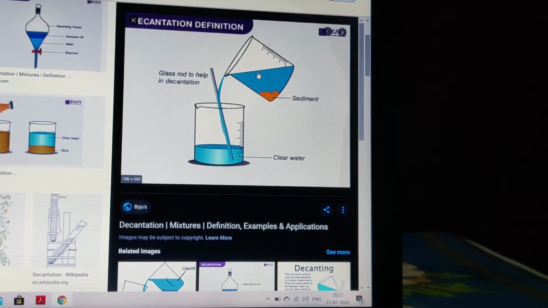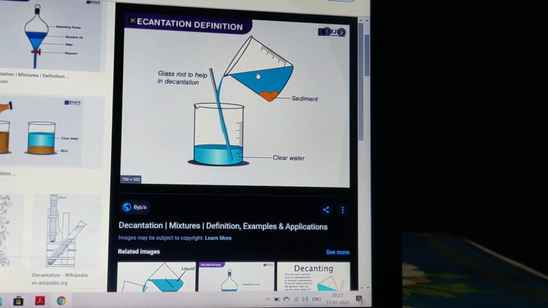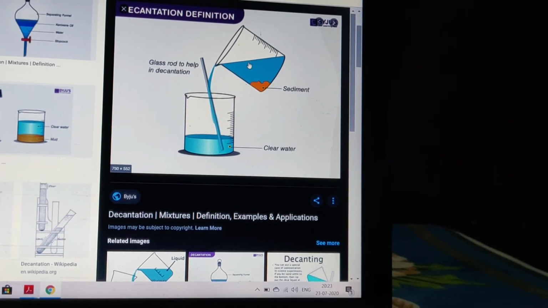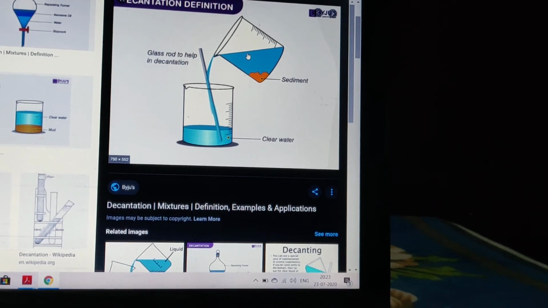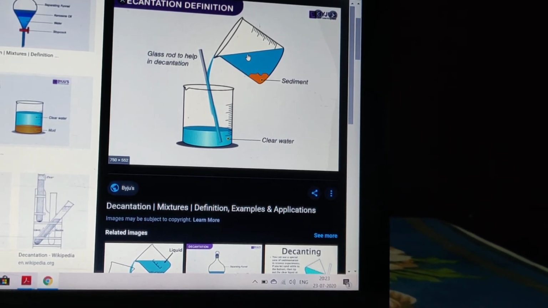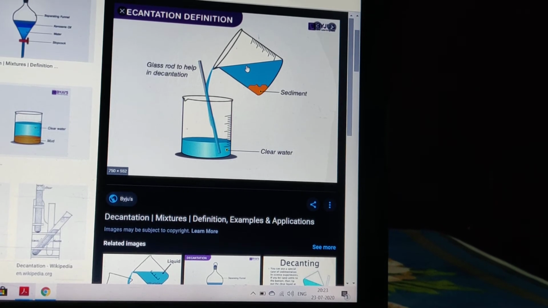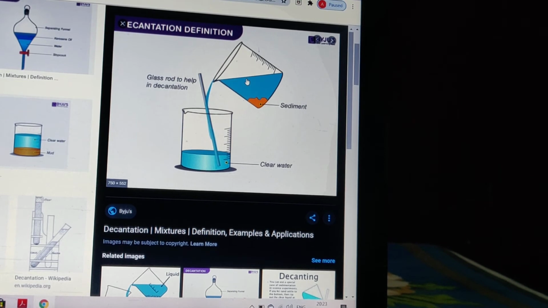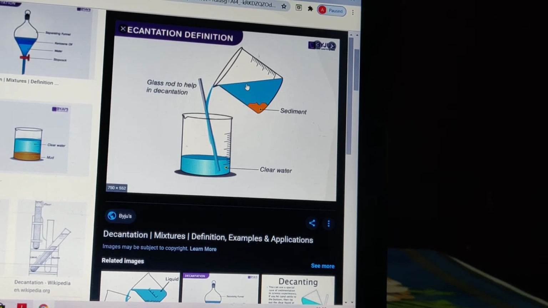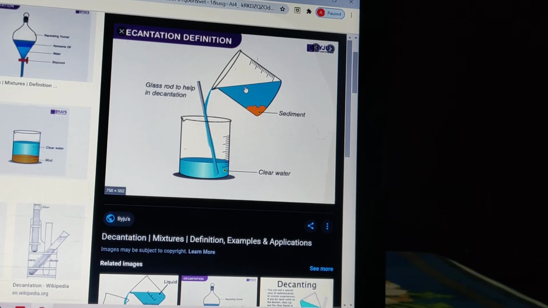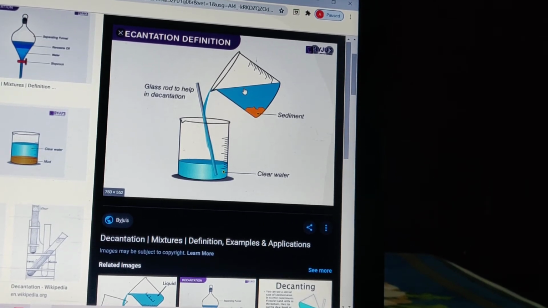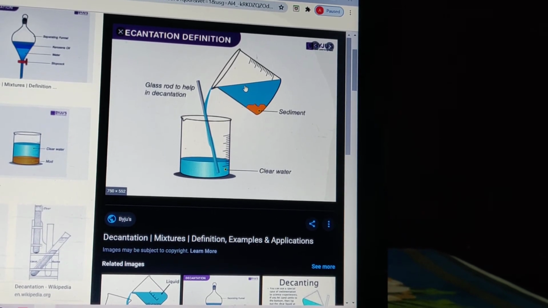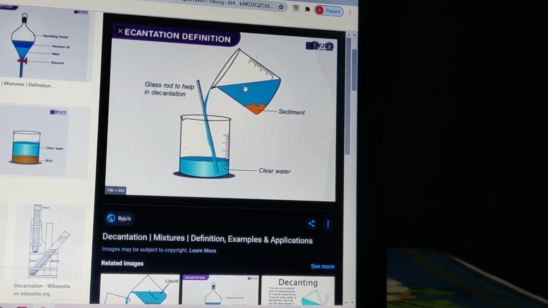Okay, the next doubt that I'll address is decantation. Somebody had asked what is decantation. Decantation is simply separating mixtures by removing the liquid layer which is free of particulate matter, that is free of solid particles. See, in filtration what we see is you have clear liquid and you have some particles. So after filtration, if certain solid particles have also passed through the pores, at that time you only need the liquid solution. Either the solid particle may be of use, that is a sediment, or sometimes your clear solution may be of use, that depends.